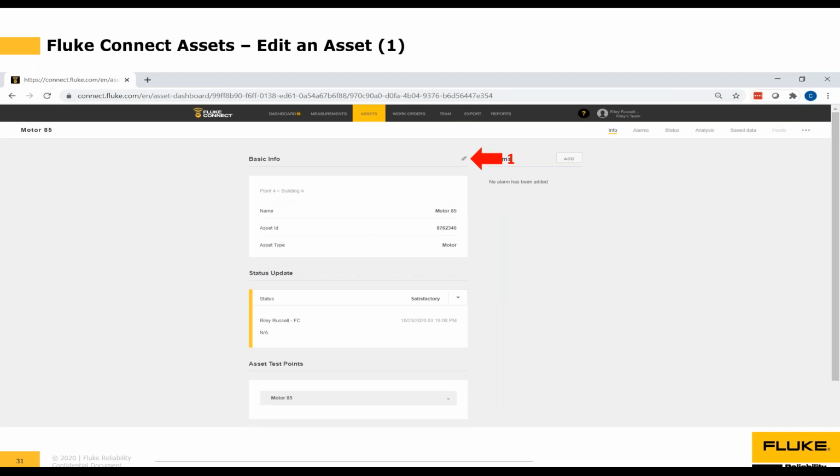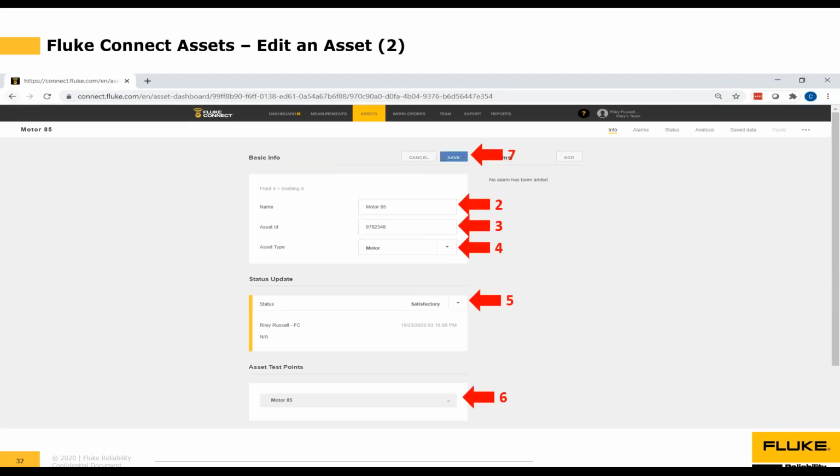So the next thing I wanted to show you is how to edit an asset. Once you're in the detail level of the asset, so you can see I'm looking at the Motor 85 asset, and it's been saved. If I want to change any of the information here, I can simply click on the pencil icon next to the number 1. In Fluke Connect, anytime you see a pencil icon, it means you can edit. So that's true of our thermal images, that's true of our assets. That's basically what we use throughout the software to indicate an edit option. So the plus sign means add or create, the pencil icon means edit.